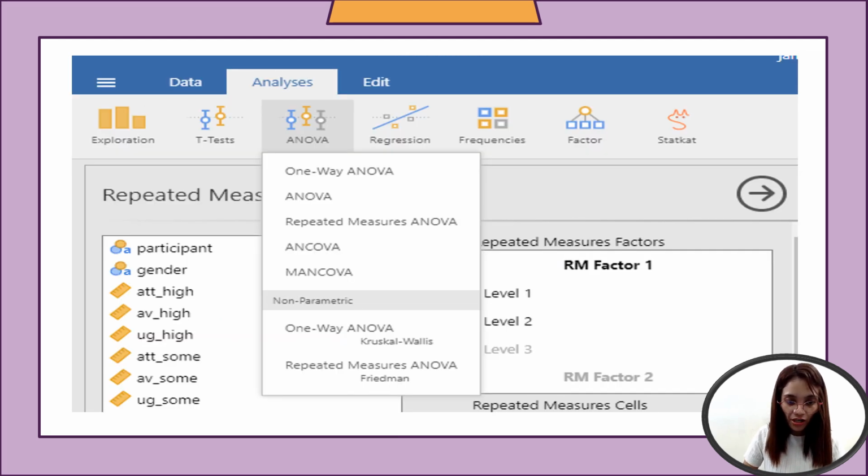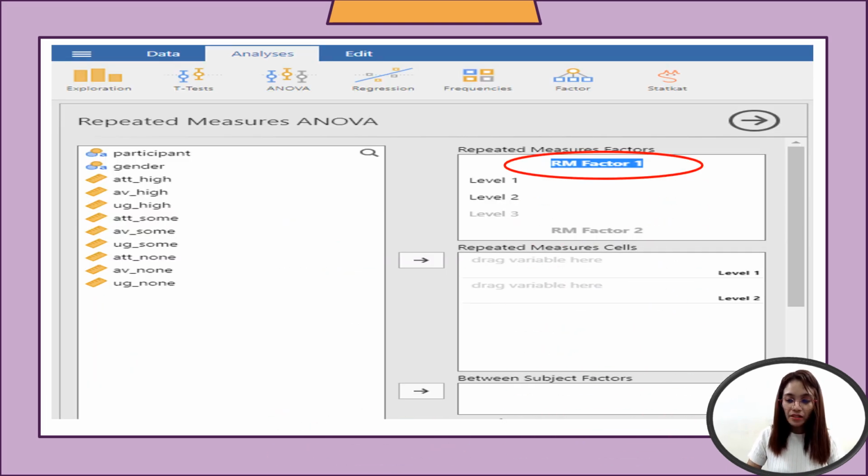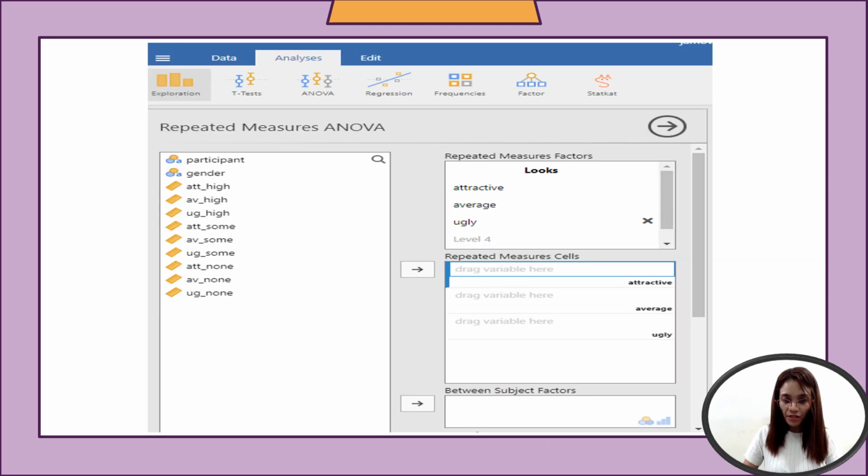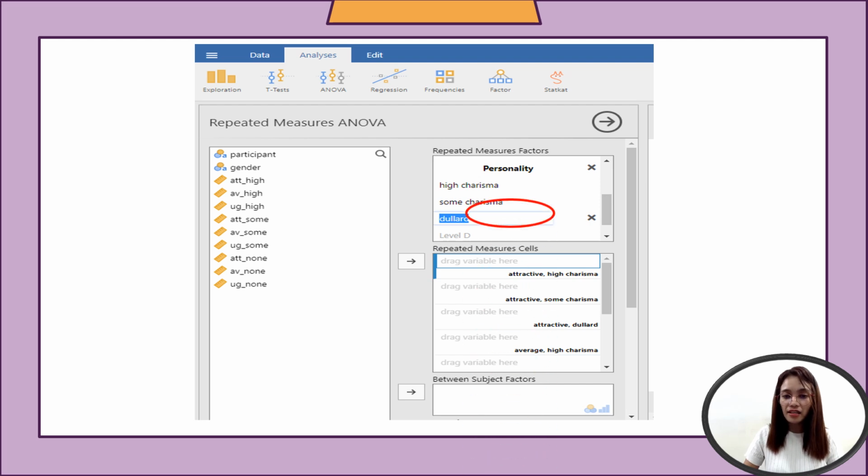As you can see, you have there the ANOVA. Same thing, click on repeated measures ANOVA. And then you need to edit the repeated measures factors, the first and the second repeated factor. So you'll have the same thing: looks. Under looks, we have attractive, average, and ugly. And next, we have the second factor, which is personality. So you have high charisma, some charisma, and the dullard.